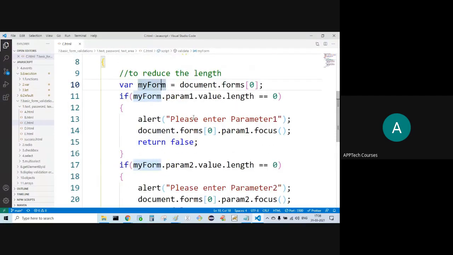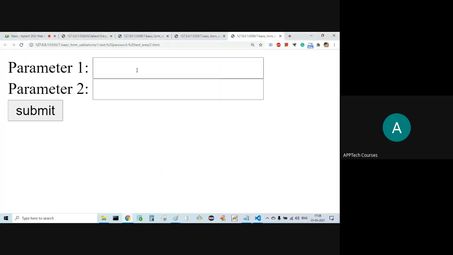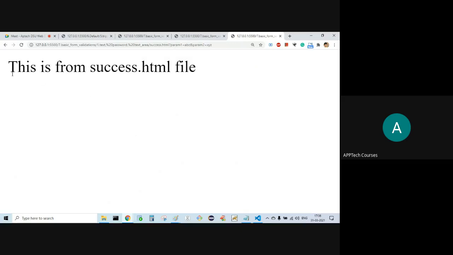Reducing the code, we get the same functionality with the focus. Focus on getting ABC. Focus on getting XYZ. Submit successfully. It is going to submit that.